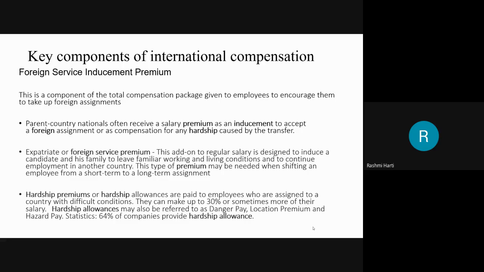Then hardship premiums. Basically, it is the allowance which is paid to employees who are assigned to a country with difficult conditions. When you are sending an employee to a country where the conditions are very bad, it may be a volcanic region, or a region where too many earthquakes happen, or where tsunamis or other natural calamities occur every now and then.